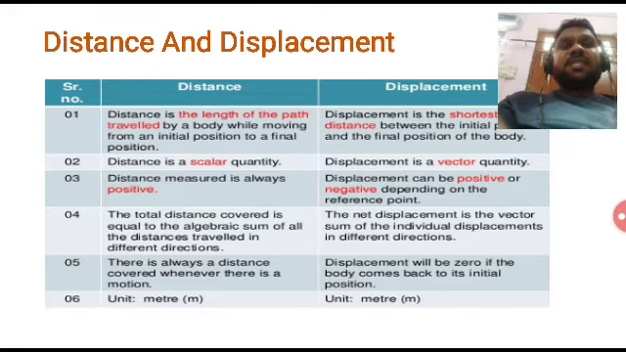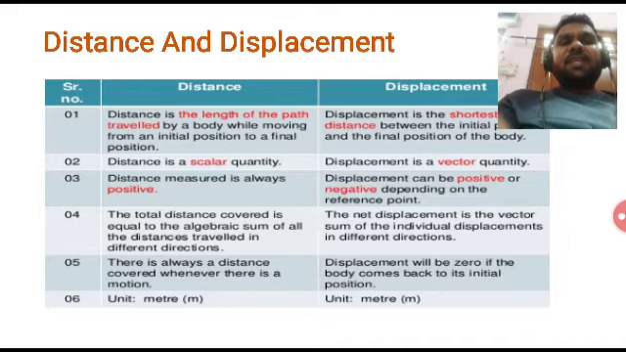So let's talk about the difference between distance and displacement. Distance is the length of the path traveled by a body while moving from an initial point to a final point, and the path may be the shortest path or it may not be the shortest path. Displacement is the shortest path between the initial point and the final point. Distance is a scalar quantity and displacement is a vector quantity.